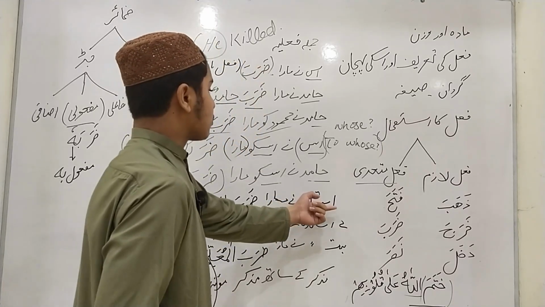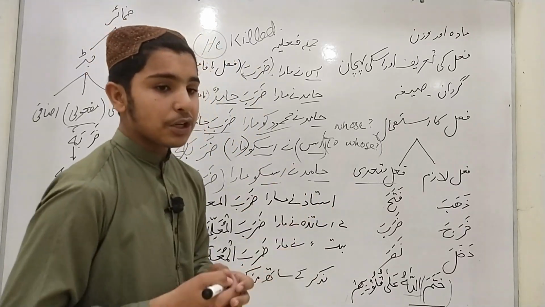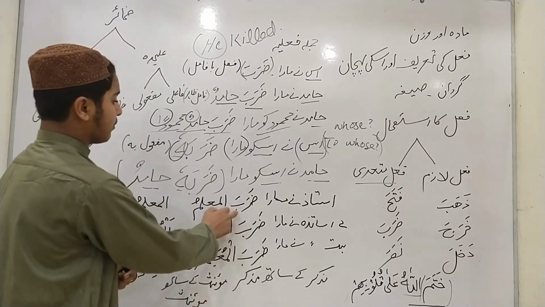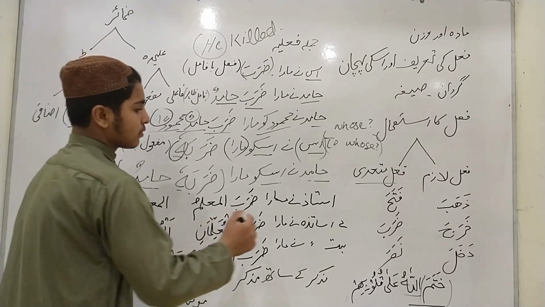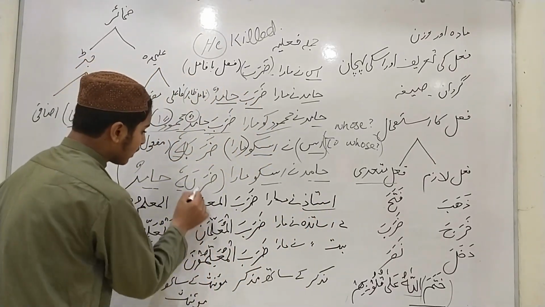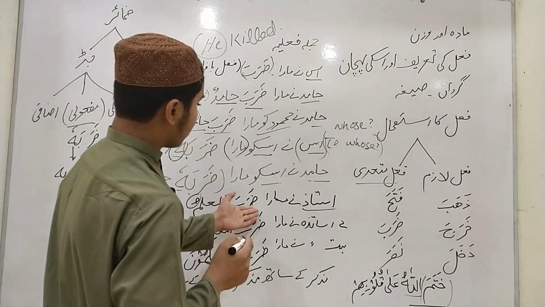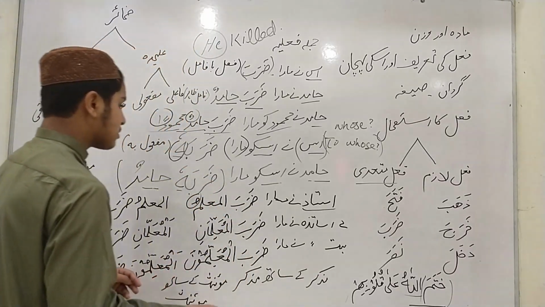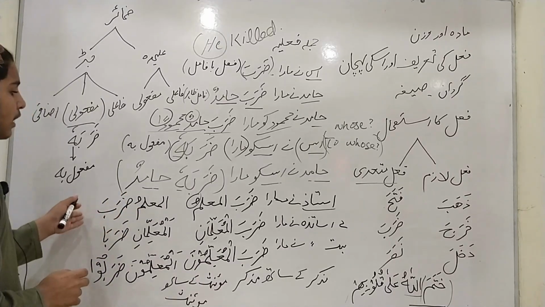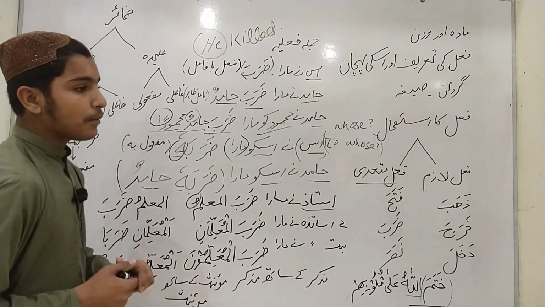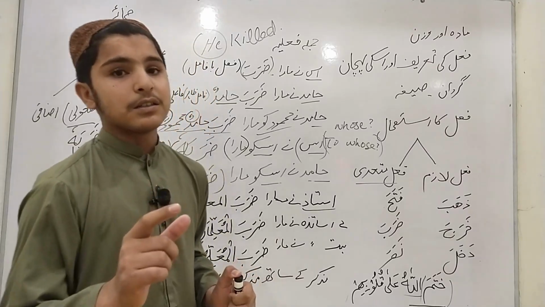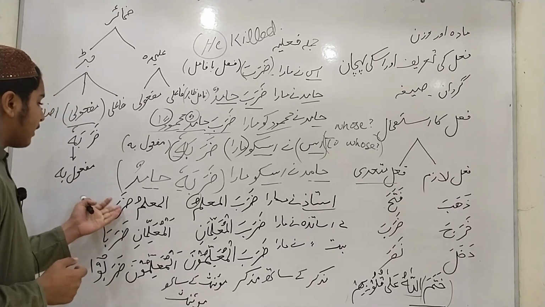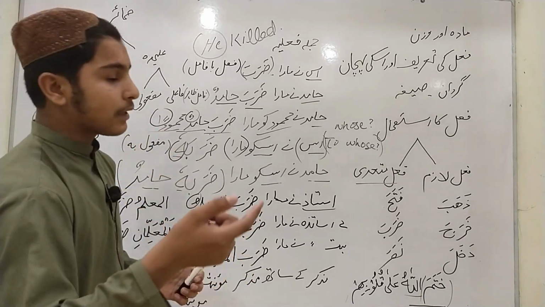Another sentence: "Ustad ne mara," the teacher killed. The sentence in Arabic will be made daraba al-mu'allimu. The teacher is the subject and it appears with damma. When we change it to a nominal sentence, it will be made al-mu'allimu daraba, because in a nominal sentence the first part is a noun. Al-mu'allimu is a noun and daraba is a verb, and here it comes as a predicate, as a khabar.